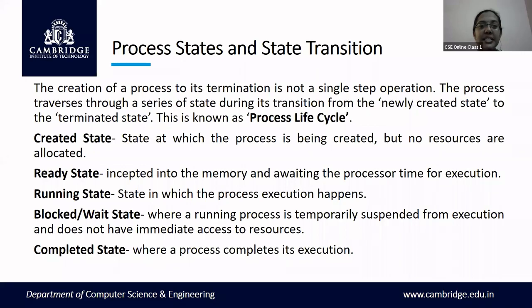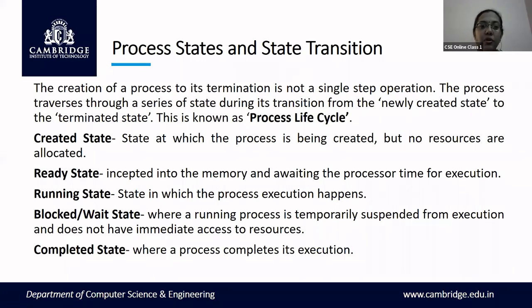So how many states are there generally in the context of the operating system? These are some of the process states: create, ready, running, blocked or wait, and completed or terminated. These states are with respect to operating systems in general, and later we will see two examples where these states are renamed in that particular operating system and what exactly they perform.